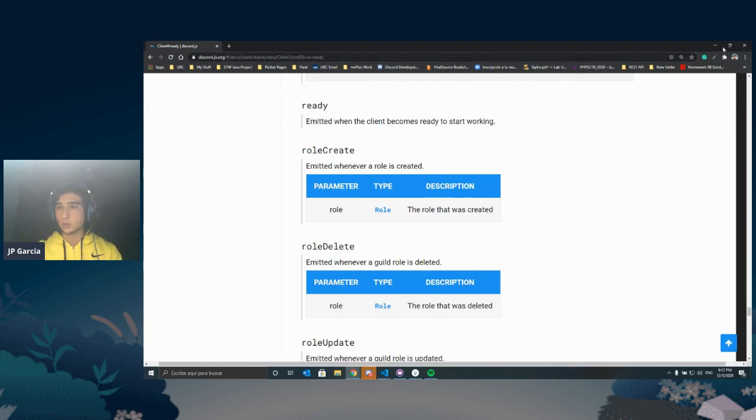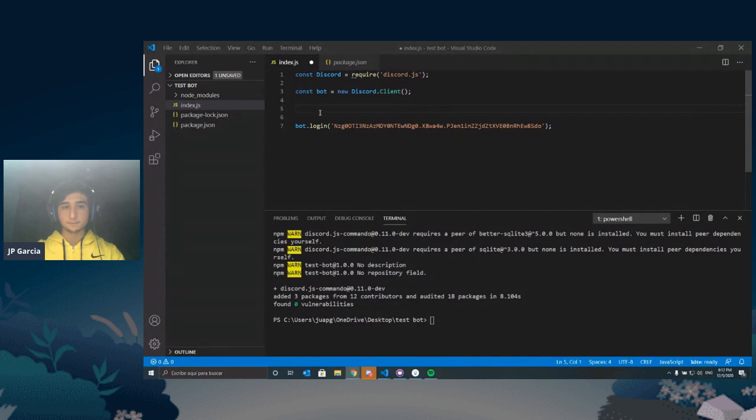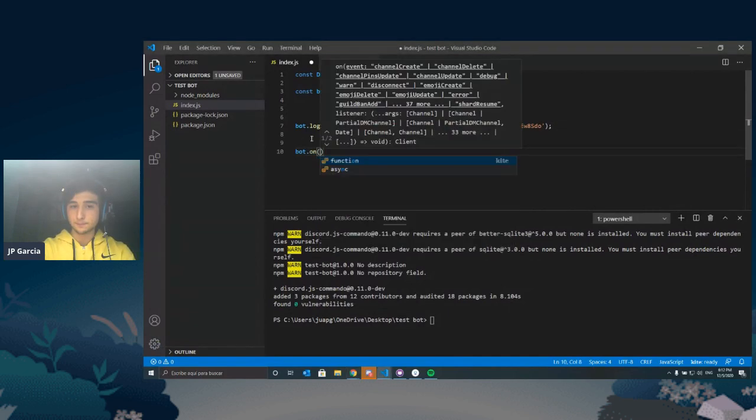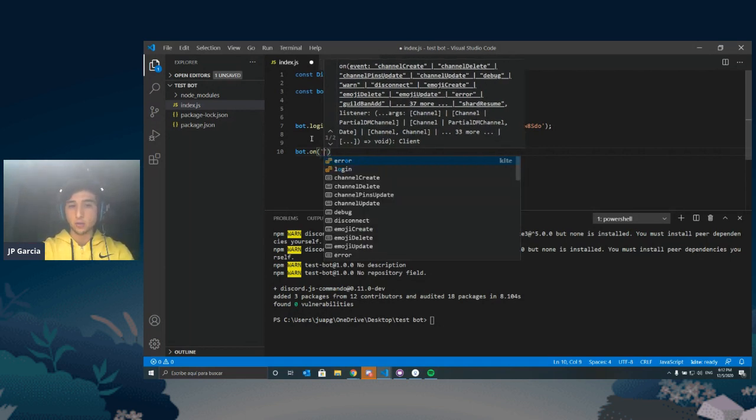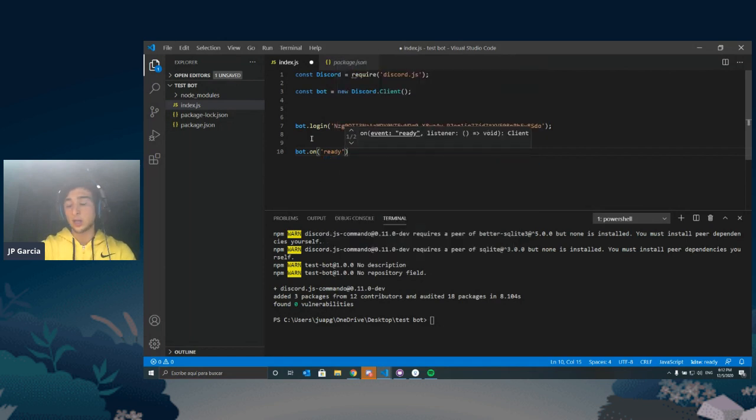So this is what we want to use. And how we use that is we're going to say bot.on, right? The bot.on is saying on such event, we're going to do this. So what event are we looking for right now? We're looking for the ready event, and it's just going to be a string, the string of the event's name.